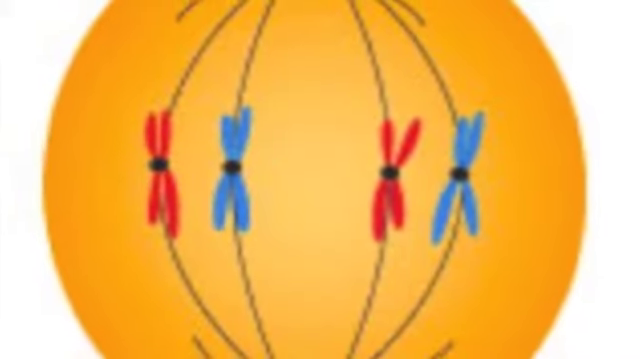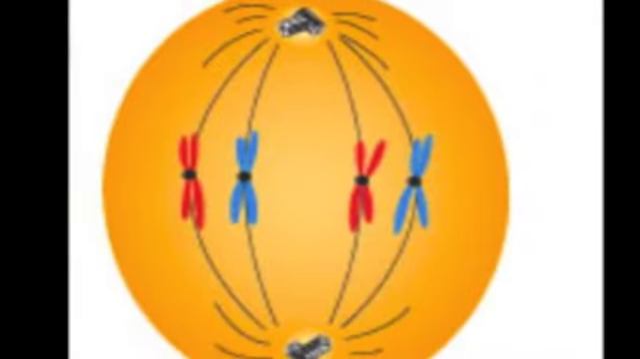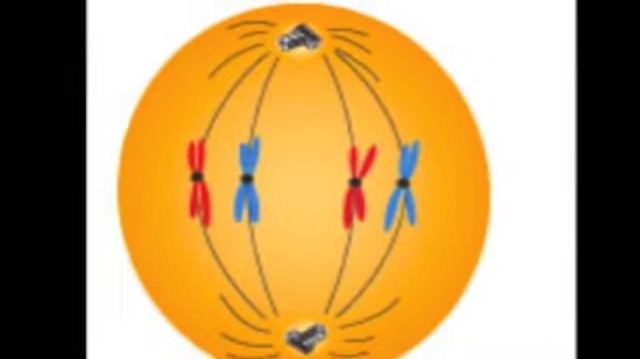The next step is metaphase, where the spindle forms and chromosomes align on the metaphase plate, which is an imaginary plane in the middle of the cell halfway between the two poles. Each double-stranded chromosome is attached to a spindle microtubule at its centromere.